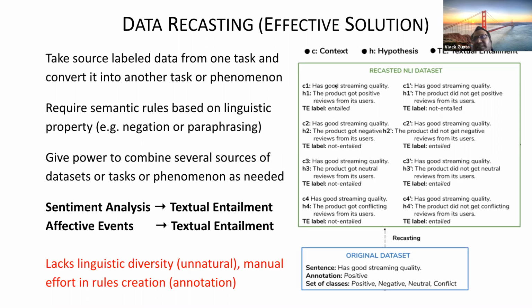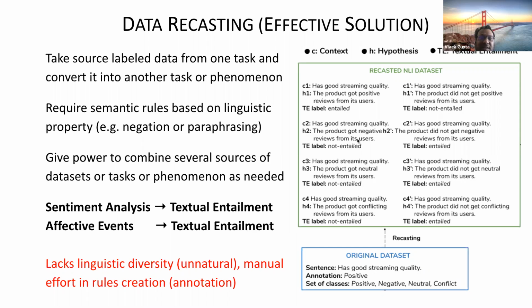Now my context is has good streaming quality, and my hypothesis, which I wanted to see whether it's entail or not entail, is the product got positive reviews from the users. Now I can also use some other labels which is not the actual label of the data set, like negative. The product got negative reviews from the users, and now this could be not entail. So this is just one simplistic way of doing data recasting.